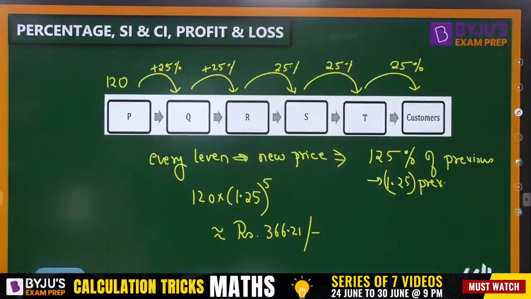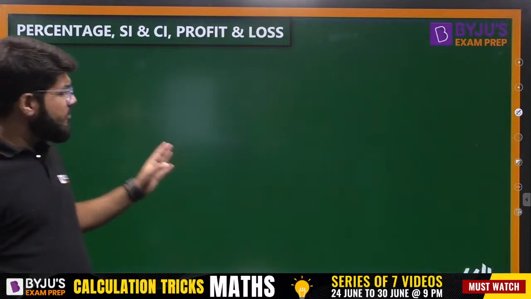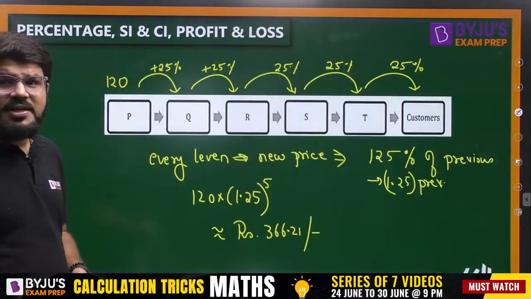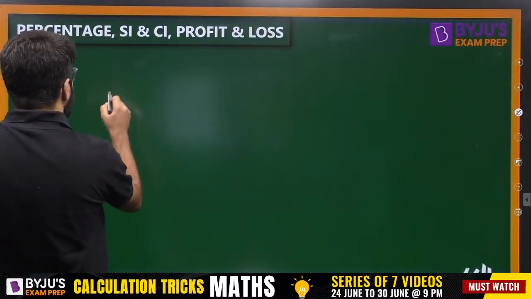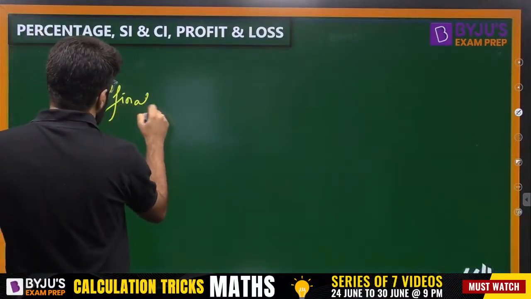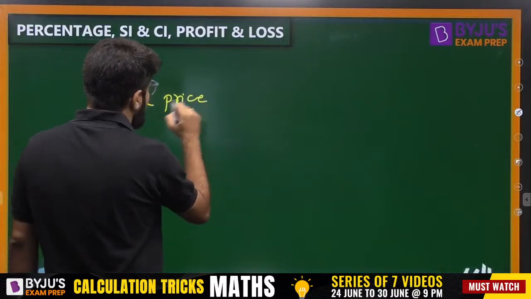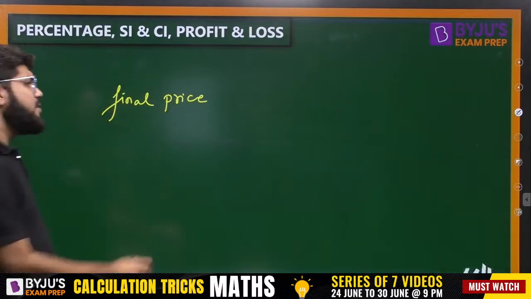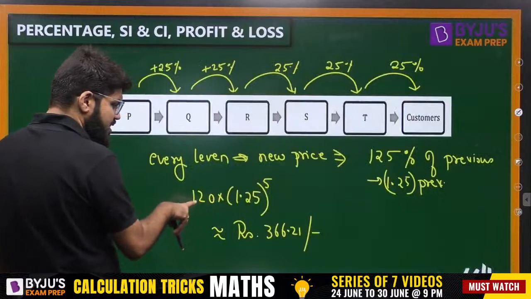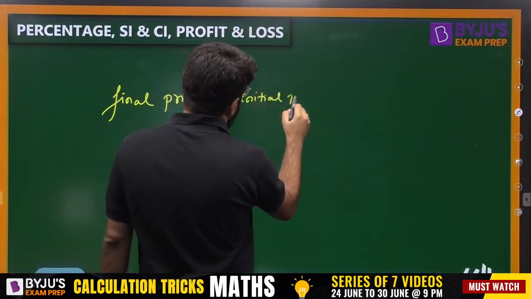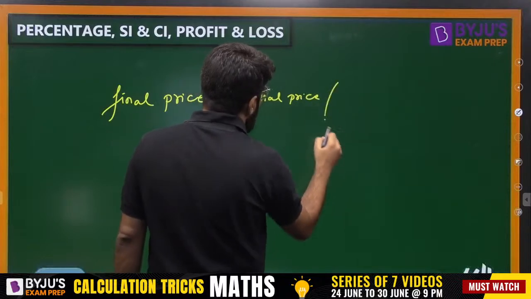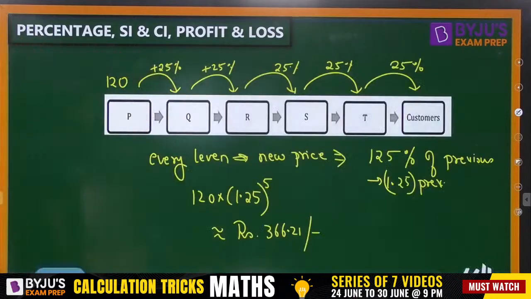Now, when the price at every level is increased by a fixed percentage, what is the final price? It is equal to the initial price, which is 125, then 1.25.